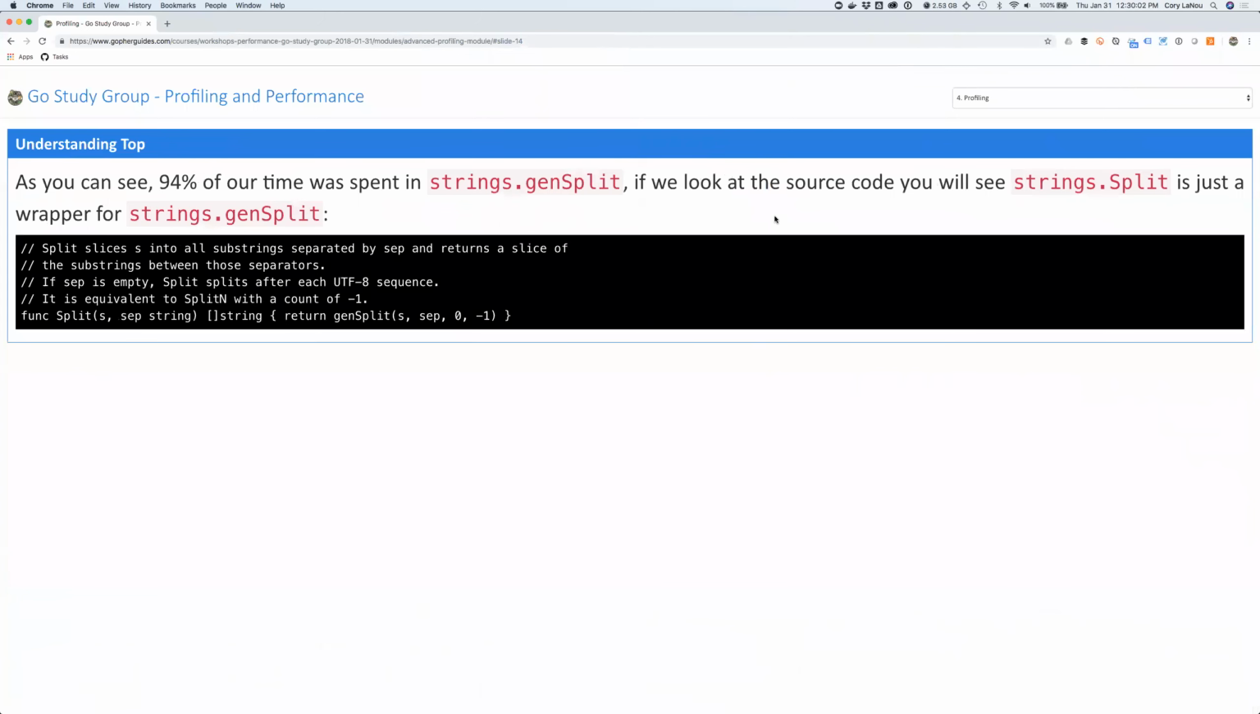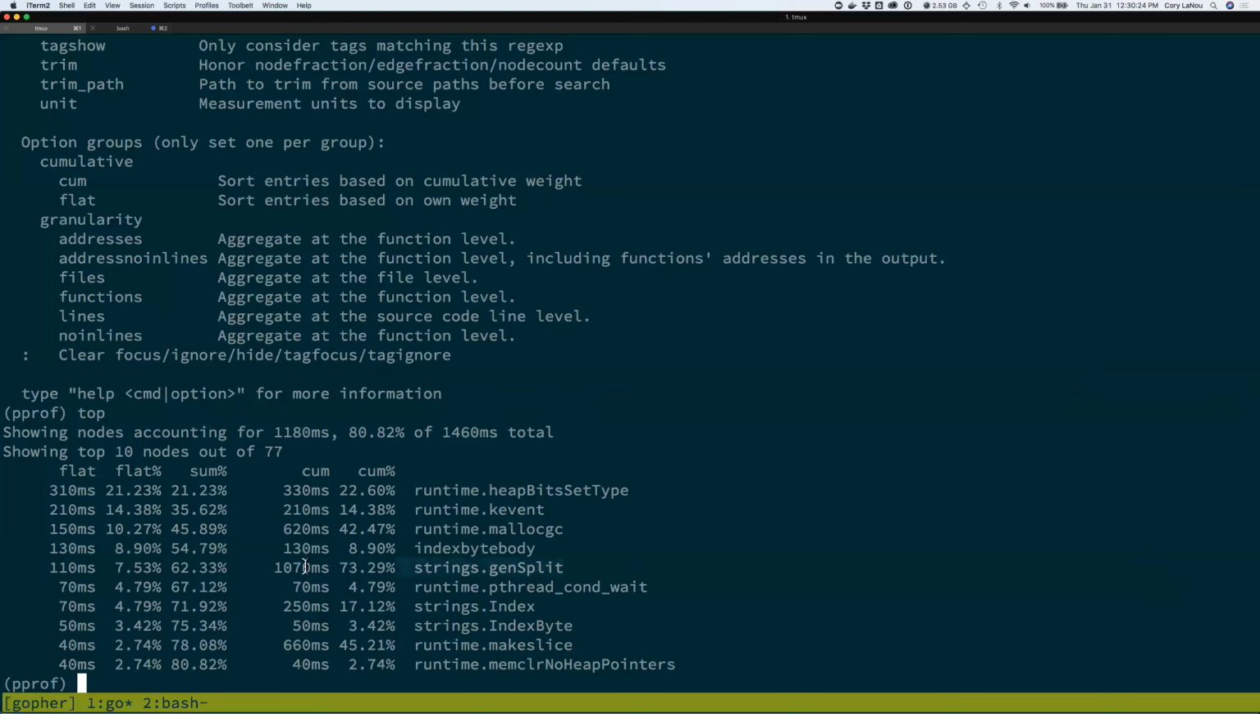Well, luckily we can look at the actual source code. When you look at the source code for strings.split, which is literally out of the standard library right here, you see that strings.split is literally a wrapper for strings.genSplit, right? So strings.split does nothing. There's no overhead there. I bet it even gets optimized out underneath the scenes and just does a direct call to strings.genSplit. That's why we're seeing strings.genSplit show up and not strings.split. Understand that that can happen with your own code as well.